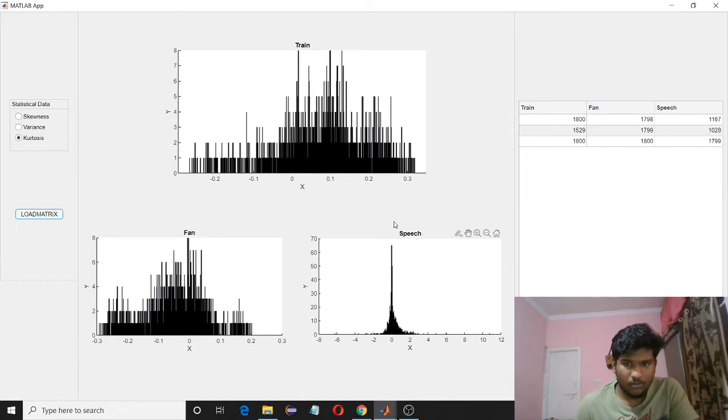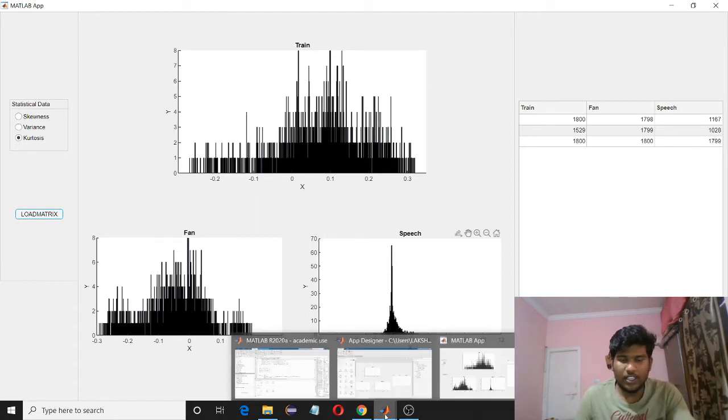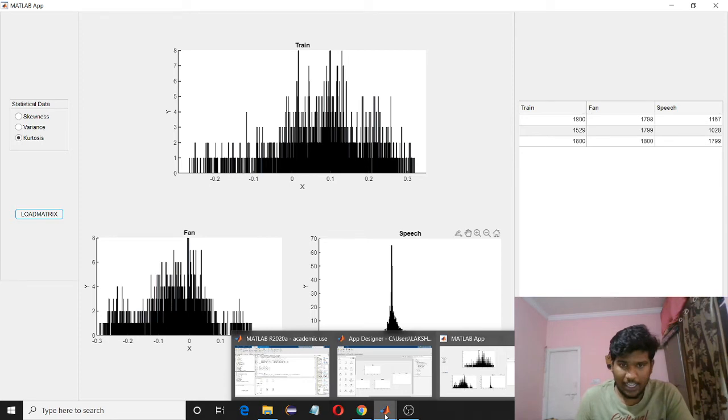As the code is very big, it takes a lot of time to run. We are actually using 1800 samples to plot the data, meaning here there will be 1800 bars, and here 1800 bars. We are using 3 for loops to plot this data. It's huge data, so it takes a lot of time to plot. That's the reason why I have shown the skewness data. So that's the way the sound signals are verified or analyzed using statistical parameters.